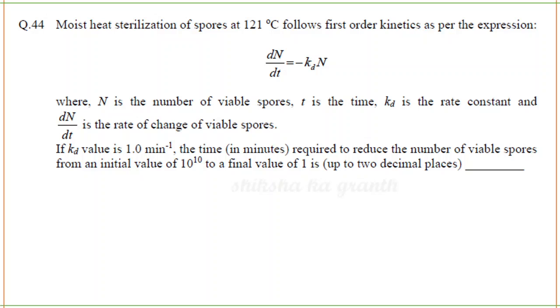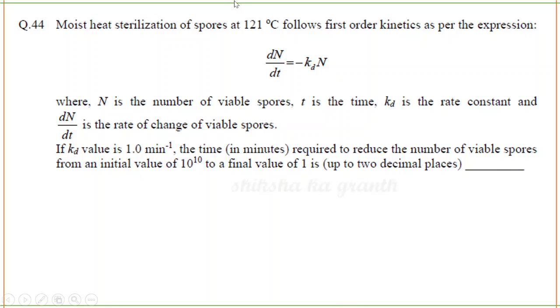If kd value is 1 per minute, what is the time in minutes required to reduce the number of viable spores from an initial value of 10 power 10 to a final value of 1, up to 2 decimal places.